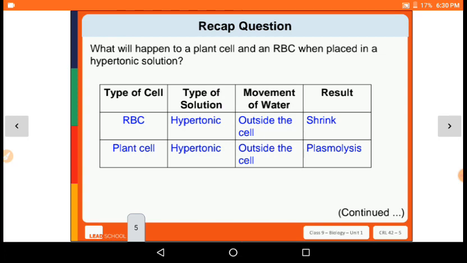Now if the type of cell is a plant cell and the type of solution is hypertonic, same, and the movement of the water is outside the cells, and that will result in plasmolysis, right?